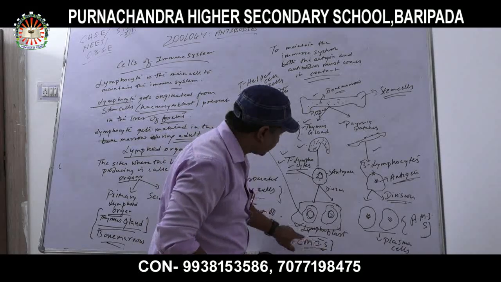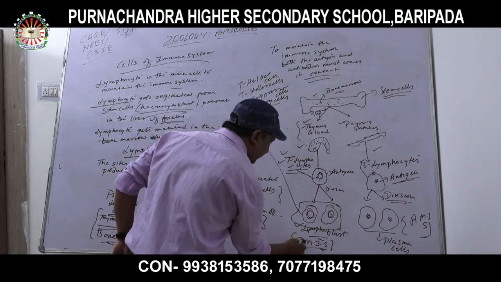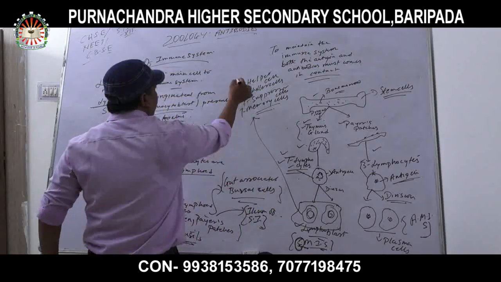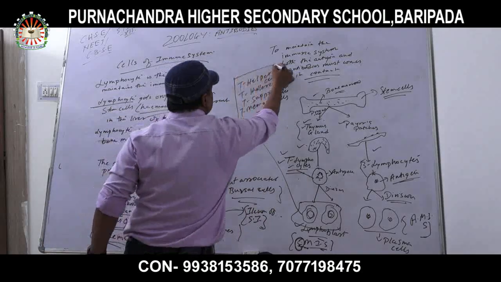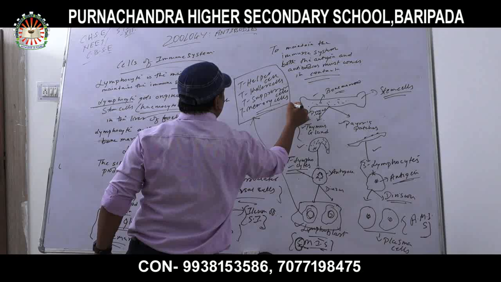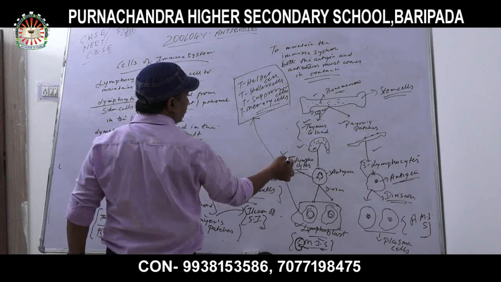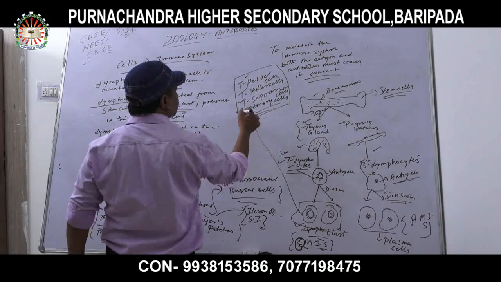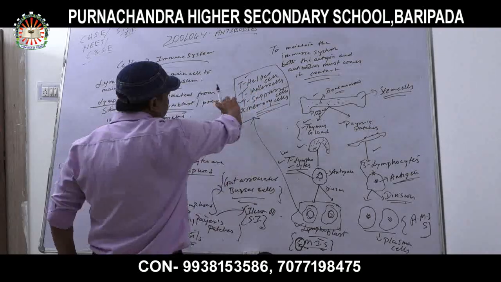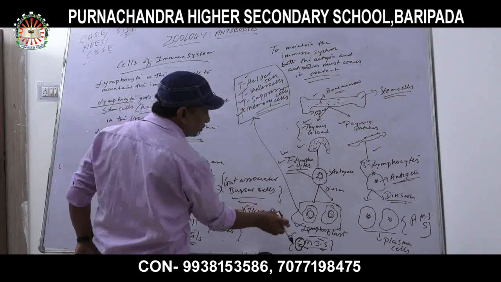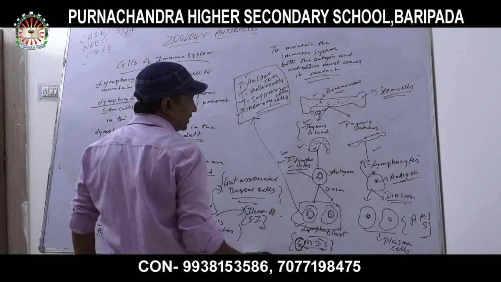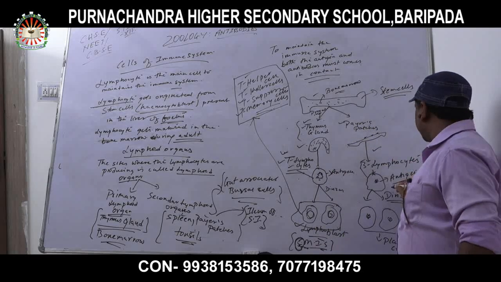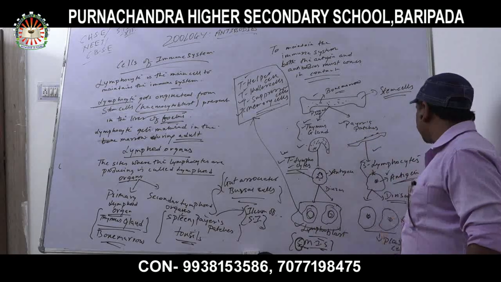Now, lymphoblasts are concerned with the cell-mediated immune system. Which kind of cells are produced? Four types of cells: T helper cells, T killer cells, T suppressor cells, and T memory cells. These are the forms of T lymphocyte. Together these cells constitute the lymphoblast.